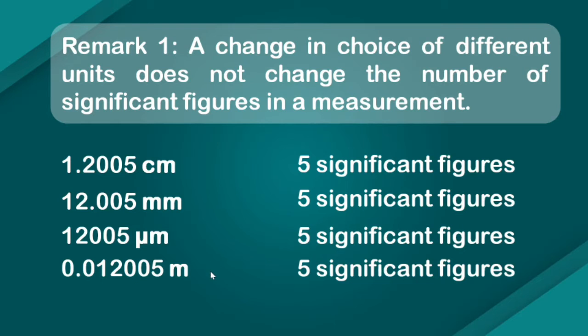Now this is really confusing because what I said was all digits preceding the uncertain digit are reliable. So does that mean this last one here has 7 significant figures? Does that mean we count the zeros? To remove such ambiguity, we have established certain rules which can help us count the significant figures properly. Let's have a look at them.